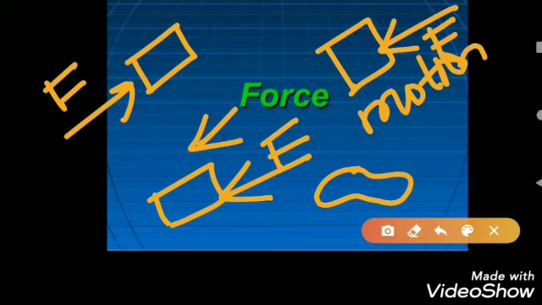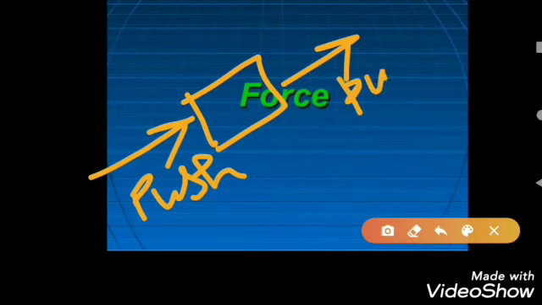Okay, in simple terms we can define force as a pull or push acting on a body. In simple terms, force is a push or pull on the body.